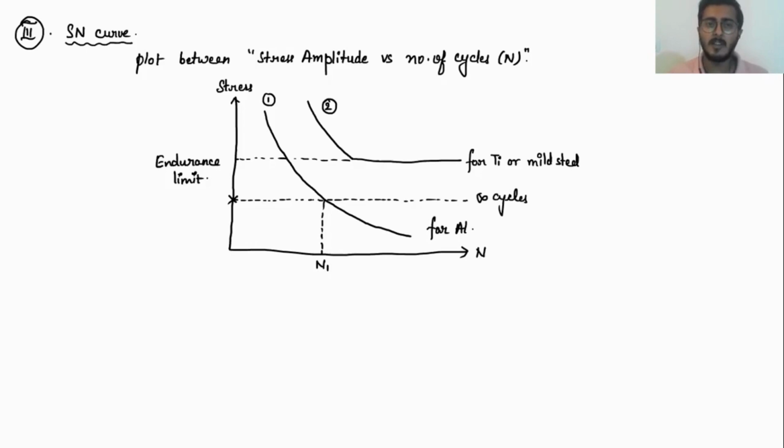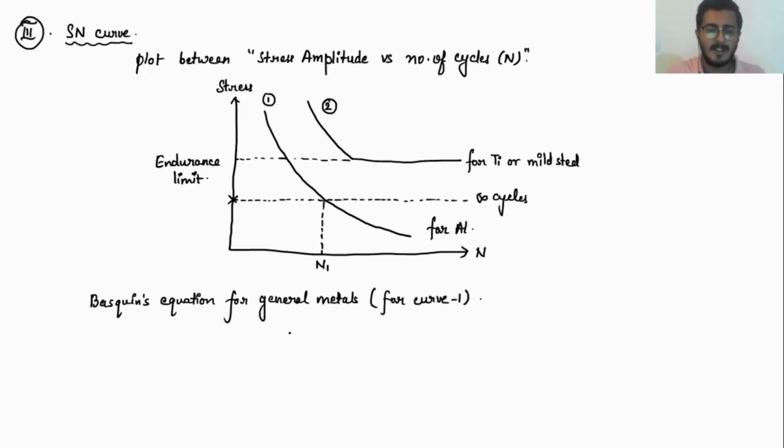Now this curve one that is represented for my general metal is basically drawn with the help of Basquin's equation. So it is important for us to understand what Basquin's equation is and, based upon that, how this curve has been drawn. As per Basquin's equation, for general metal, we draw the curve.